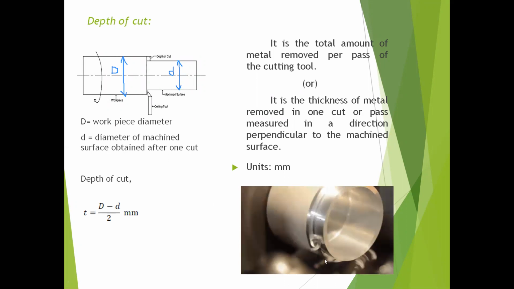Here, if you observe, this is the workpiece. The workpiece is revolving, and this is the cutting tool. We are removing the material by using the cutting tool. This is the diameter of the workpiece, capital D, and this is the finished surface, that is, the diameter of the workpiece after completion of one cutting process. So the formula is small t is equal to capital D minus small d by 2. This is about the depth of cut.